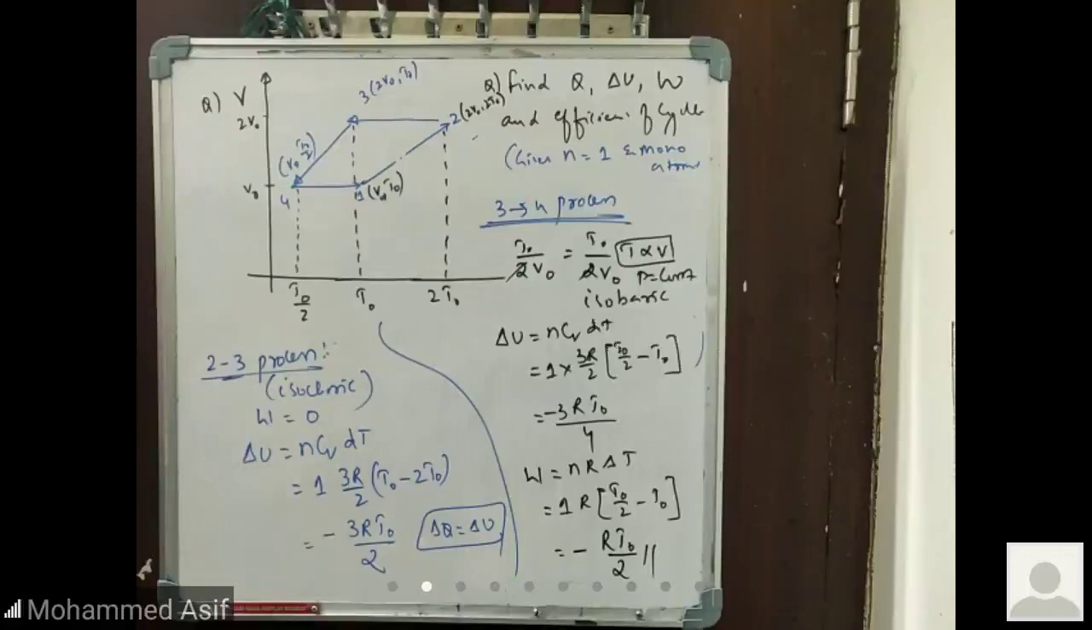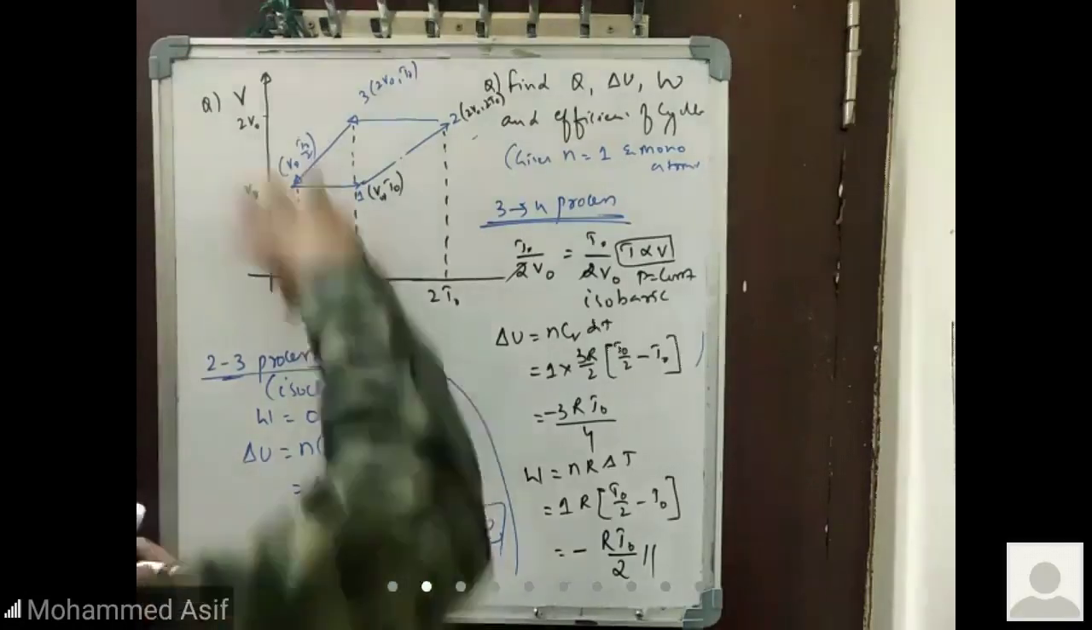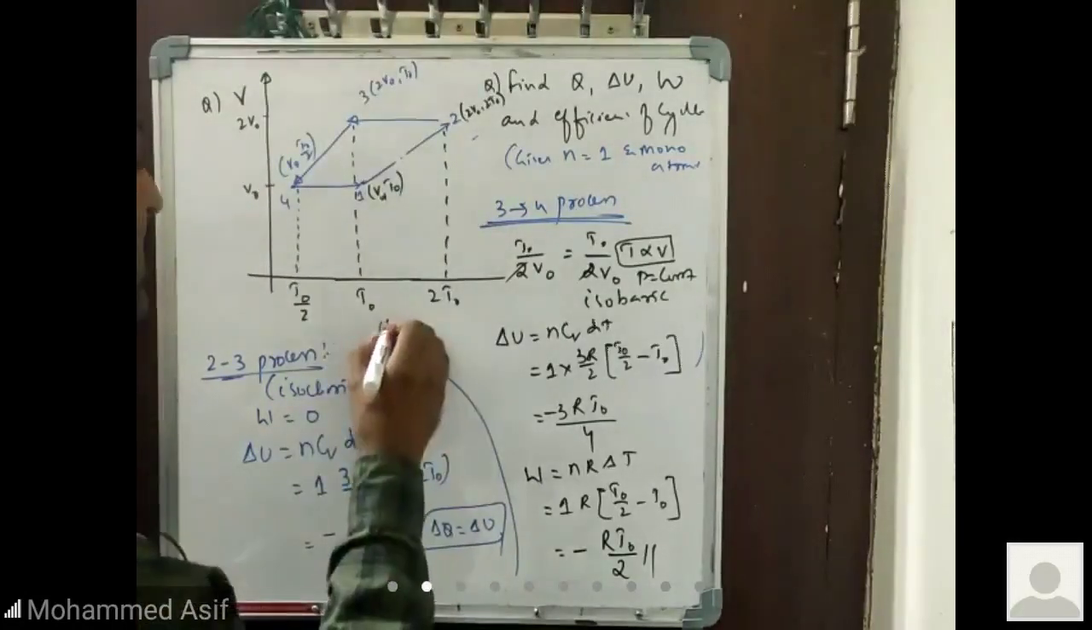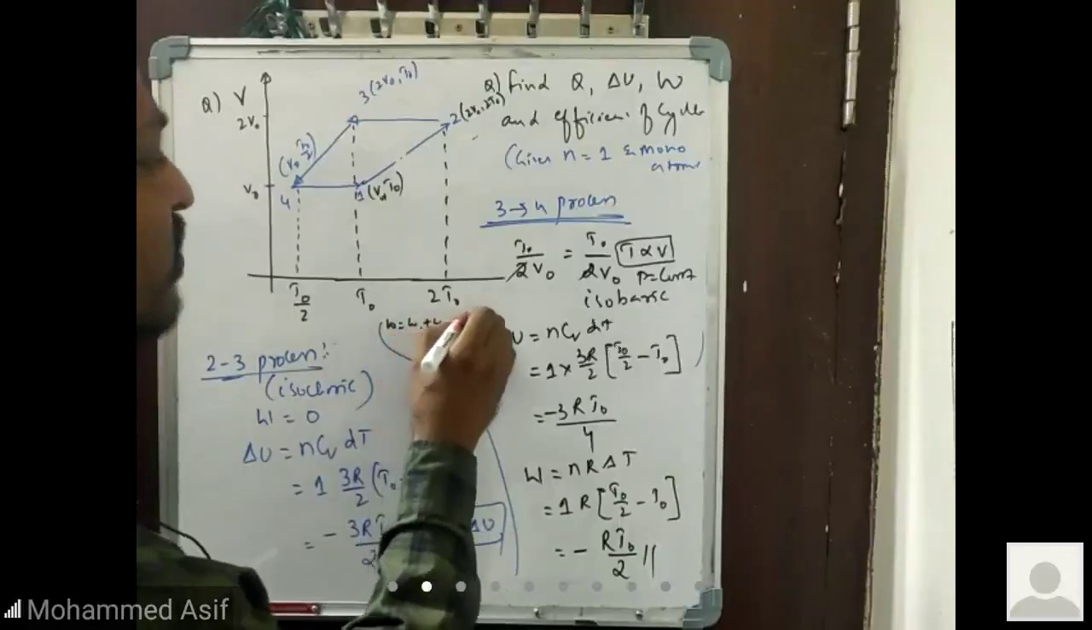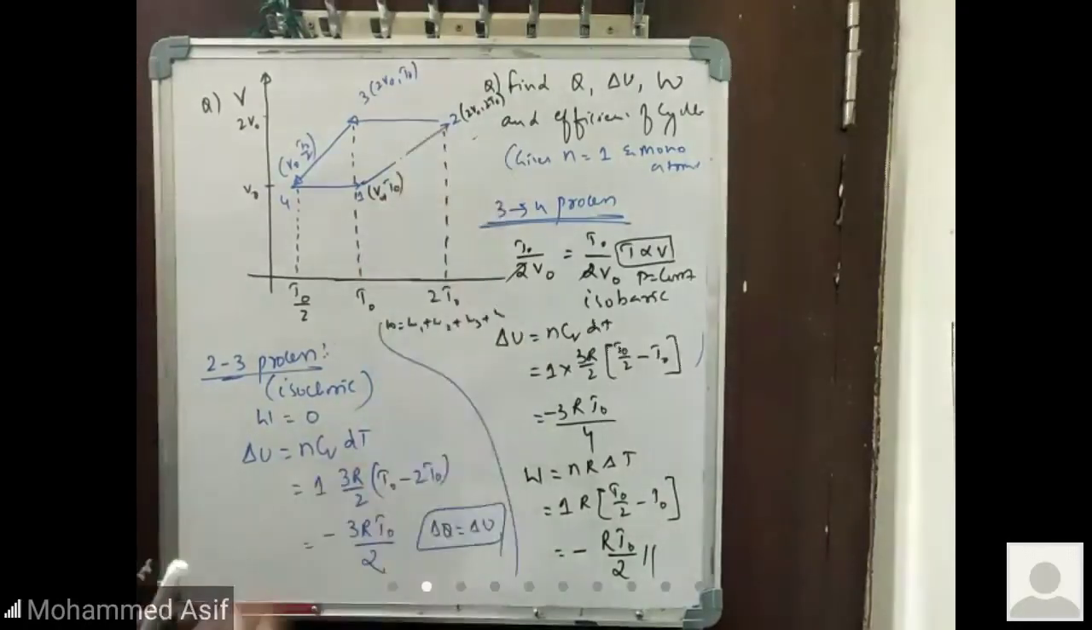So from this one, I can get the total work done. It is asking in the problem, what is the total work done in the cyclic process? So W is equal to W1 plus W2 plus W3 plus W4 will give me the total work done for the given process. So that is the way how we calculate in the given.